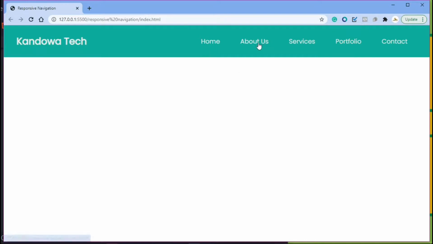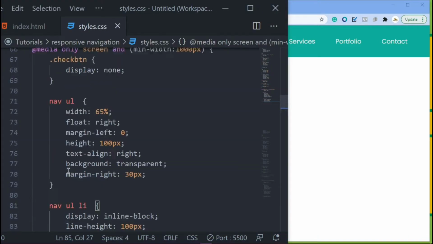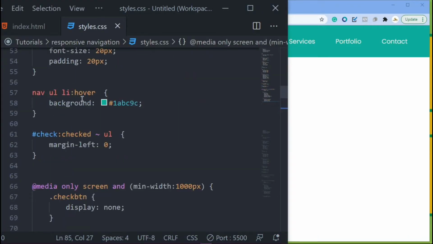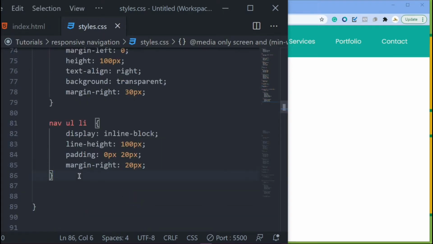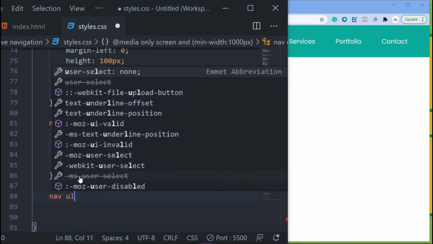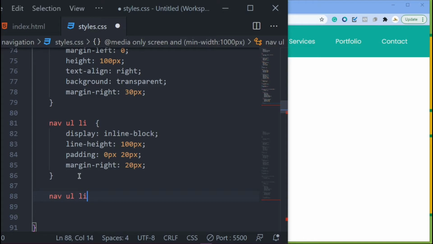So now once you hover, you want to give it a background. If you check in here, you see once you hover, it has the background already, but it's the same background as your whole navigation. So you want to give it a different background. So just call that your nav URL, then the list item.